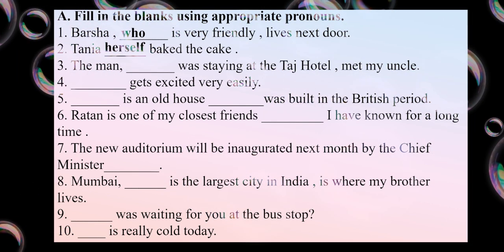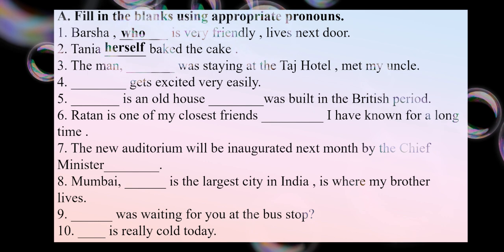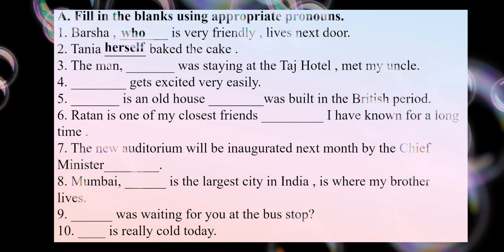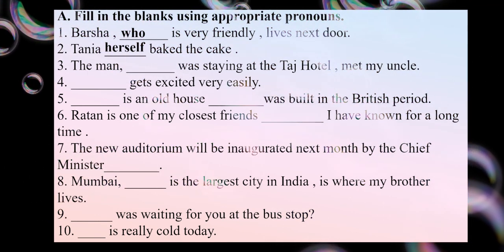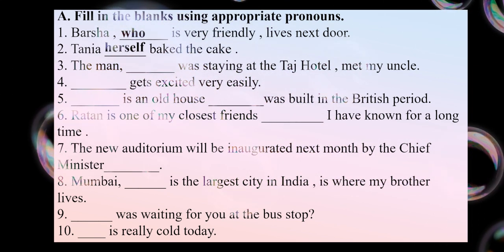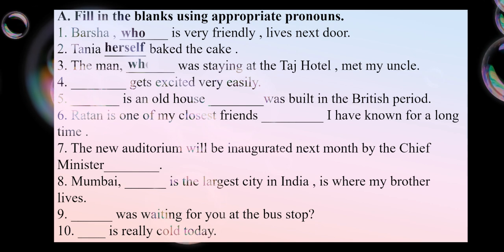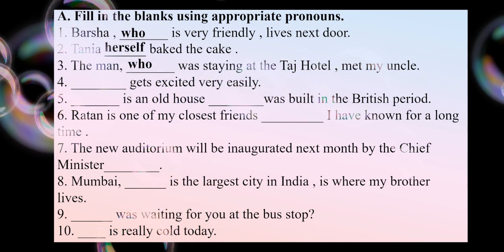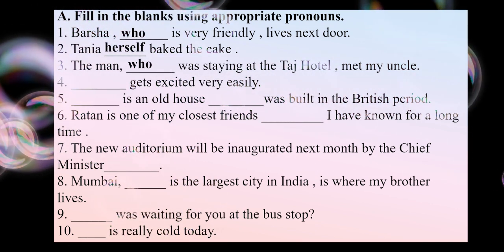Tanya herself baked the cake. Herself. Okay, herself. So this is my emphatic pronoun here. The man dash was staying at Taj Hotel met my uncle. The man who was staying at the Taj Hotel. Dash gets excited very easily.